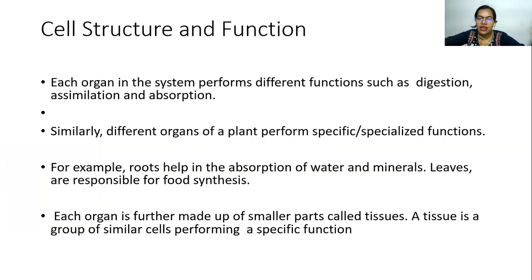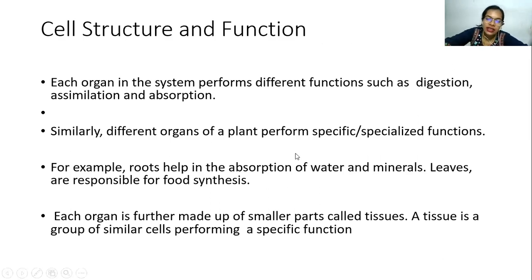Cell structure and function. As we already know, in human beings, each part, each organ has a specific function. For example, eyes, nose, mouth, your stomach, your intestine, they have a specific function, right? For example, the stomach helps in the digestion of food. Your eyes help you to see the objects present in the surroundings. Similarly, all these parts have specific functions, as in the case of plants also. For example, roots are meant for water absorption. Along with the water, they also absorb minerals and nutrients. Leaves are responsible for food synthesis. So this we all know.